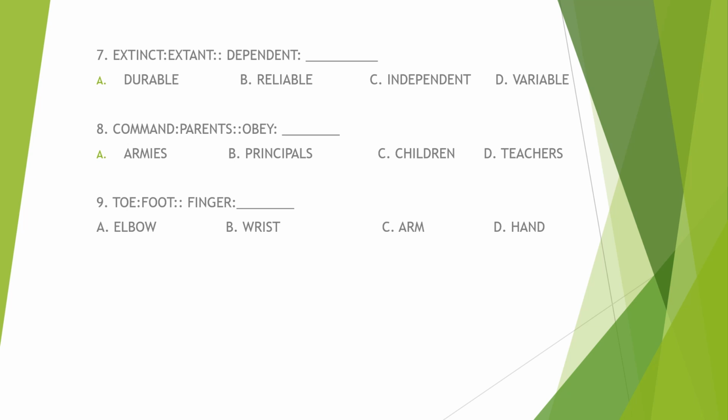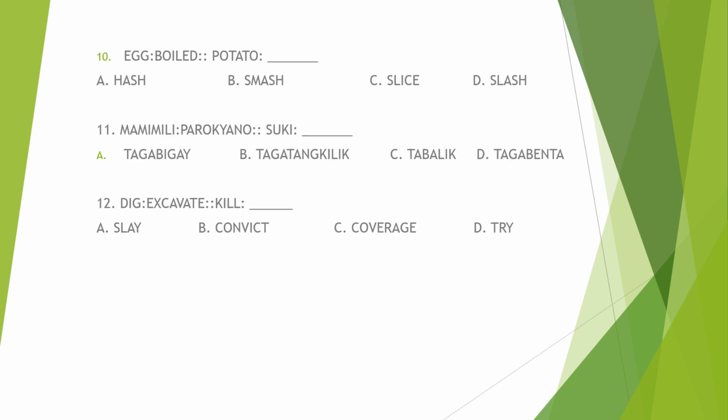Hand, letter D. Number 10, egg is to boiled, as potato is to hash potato, letter A. Number 11, buyer is to parishioner, as suki is to taga-tangkilik.